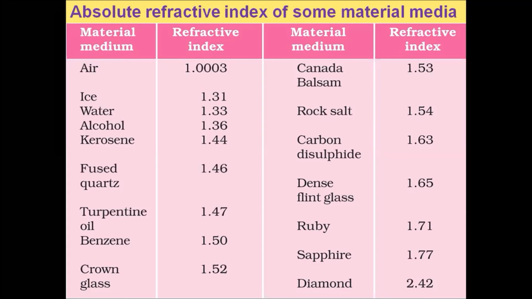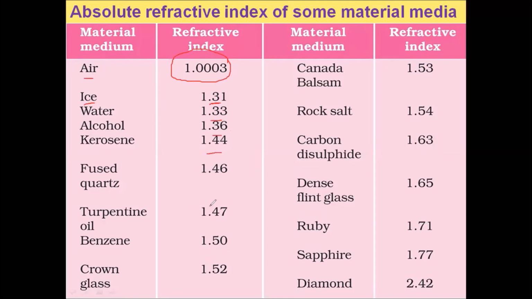Here, absolute refractive index means we have calculated the refractive index of all these materials with respect to vacuum. The refractive index of air with respect to vacuum is 1.0003. The refractive index of ice with respect to vacuum is 1.31, water 1.33, alcohol 1.36, kerosene 1.44.